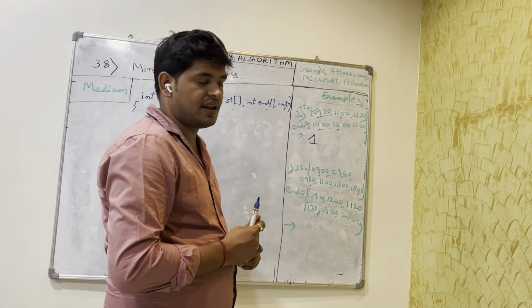So how do we solve this? What do we need to do now? Or what is the approach? I think the question is clear. We need to find the minimum number of platforms that can accommodate all the trains.